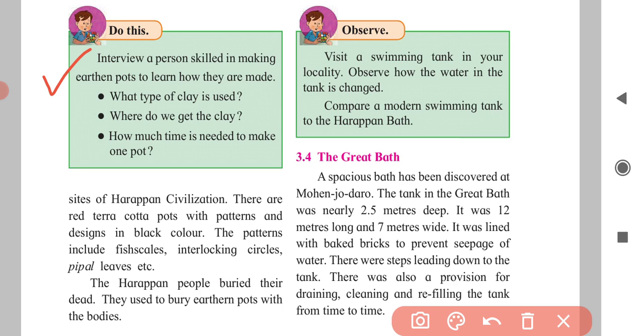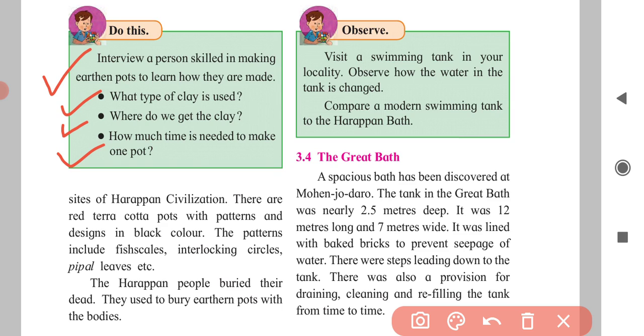Ask what type of clay is used, where they get the clay from, and how much time is needed to make one pot. Those are the questions you have to ask.